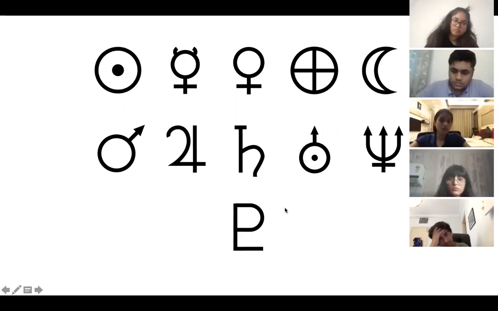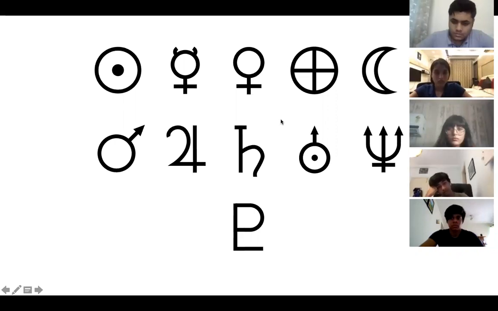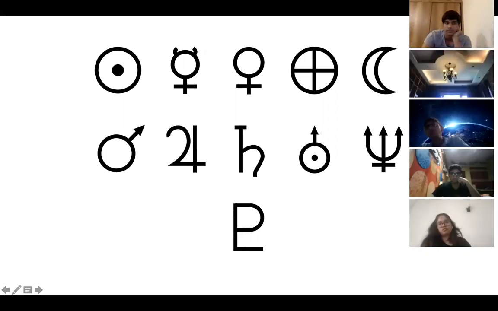Okay, people are putting answers in the chat box. I mean, two of them look like gender symbols. Raghav, okay, Raghav is very near to the answer. Very good. Raghav got it. I think I know the first one is the symbol for the solar system.